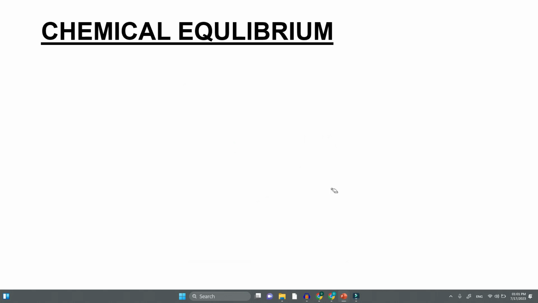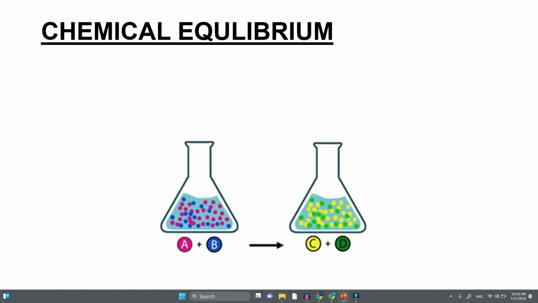Now what is chemical equilibrium? Initially there were two gases, A and B. These will react together and form gases C and D. Once the reaction is complete, there is no further reaction, so this is in chemical equilibrium.